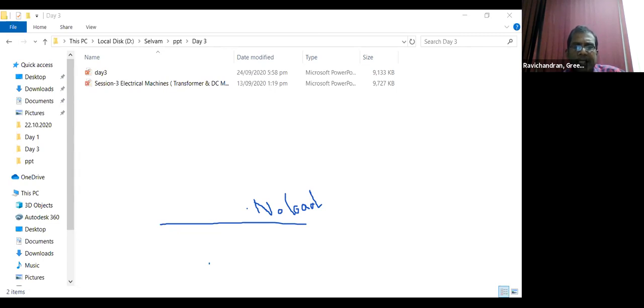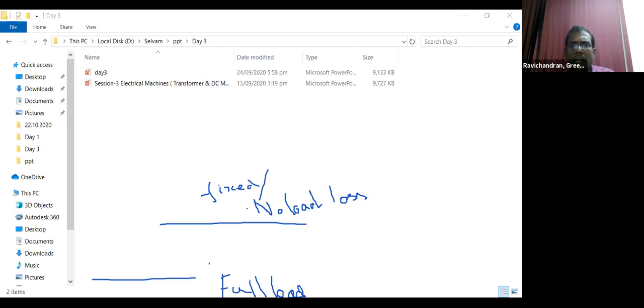So that's why the copper loss is a full load loss, and the core loss is a no load loss. So fixed loss or no load loss, variable loss or full load loss.